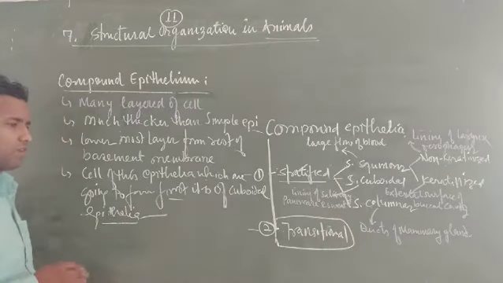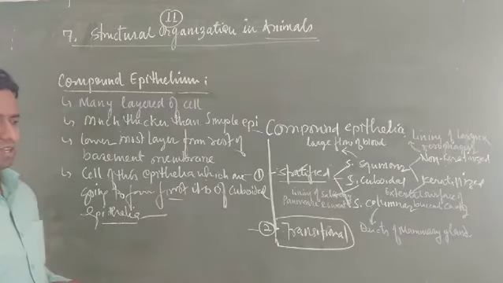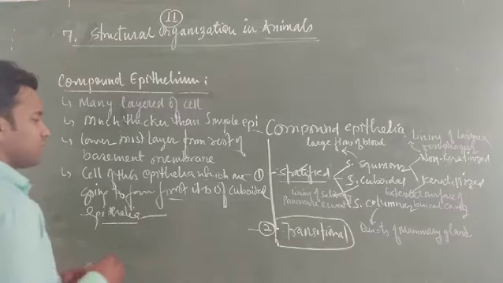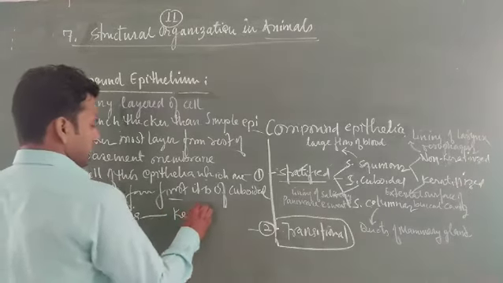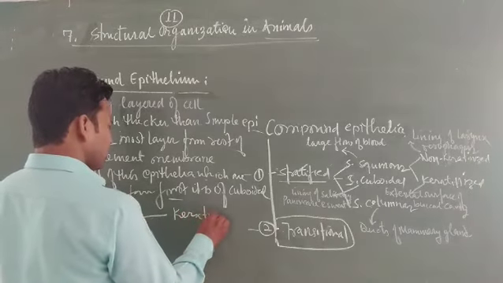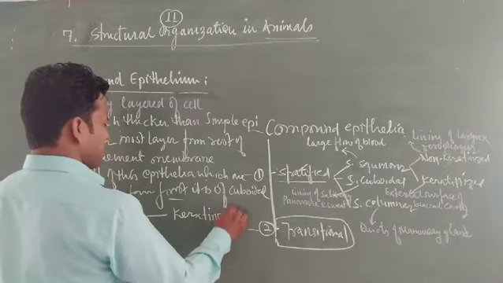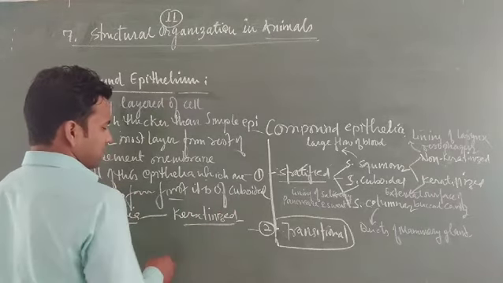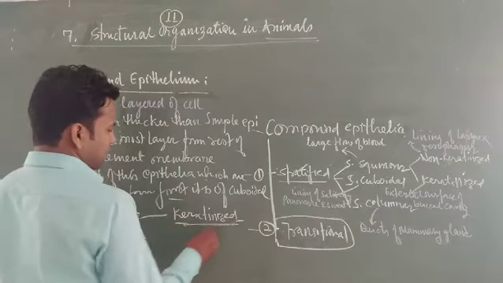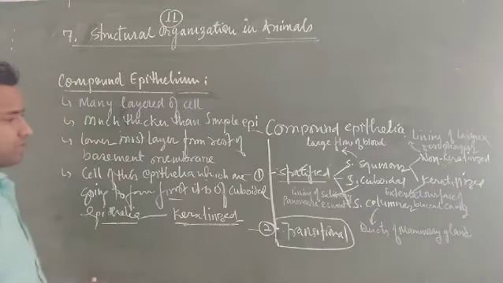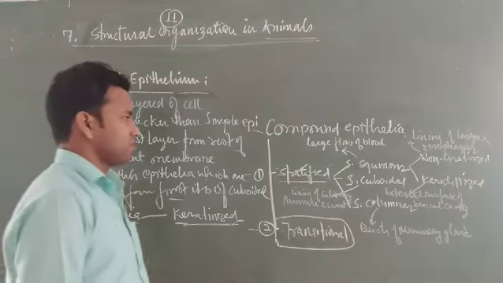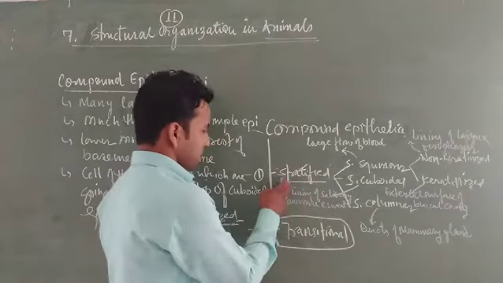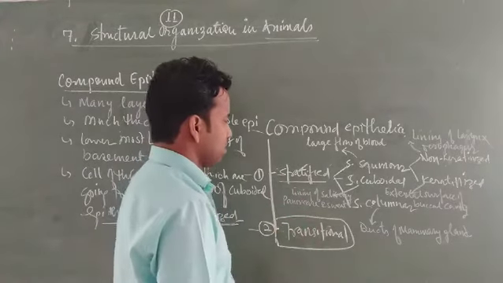Generally, the upper layer that forms is keratinized, and due to this no gap is seen, and that provides an external hardened shape to the cells, which is helpful. So this one is a compound epithelia. Compound epithelia are classified into two categories: first is stratified and second is transitional epithelia.